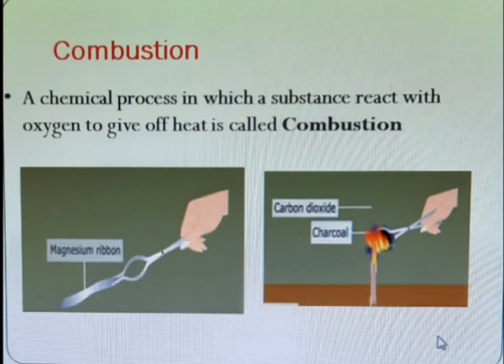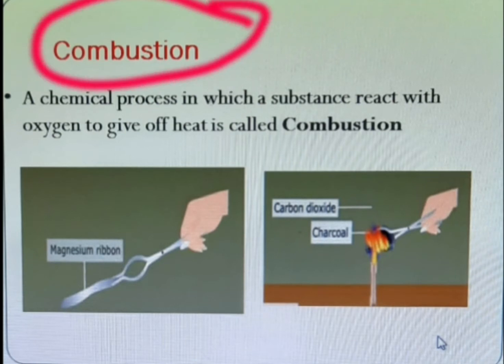It is also called a fuel. The fuel may be solid, liquid, or gas. Sometimes light is also given off during combustion, either as a flame or as a glow.